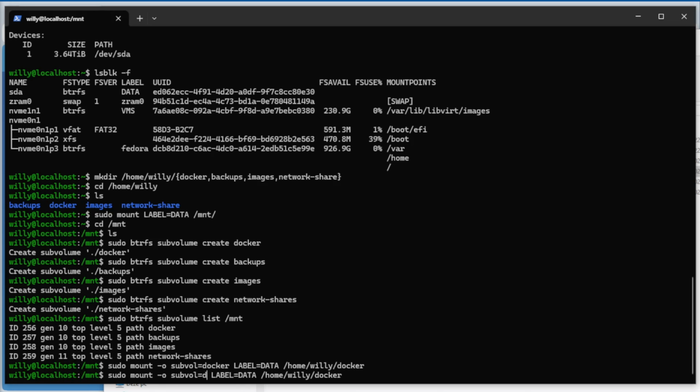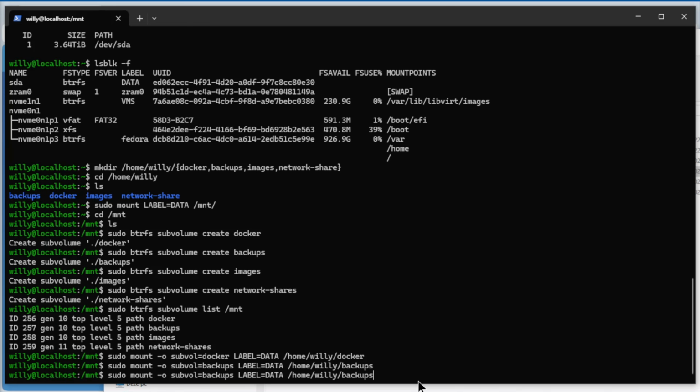Now we do backups. Change two times. I use the name backup and the name from the directory also backup, but that's not necessary. You can use different names. It's up to you. Enter again. Now we do images. Also this one, images.